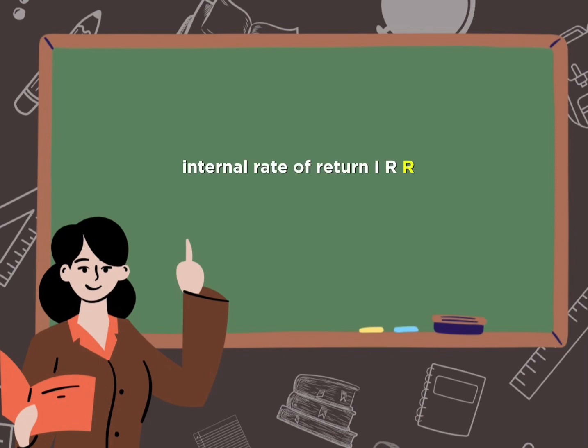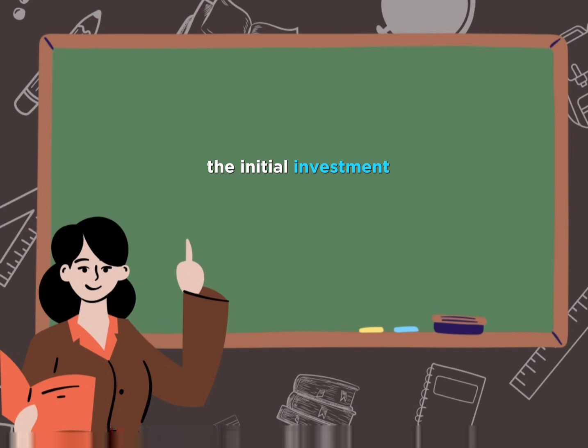Internal rate of return, IRR. It represents the discount rate at which the net present value of a project becomes zero. Payback period. It measures the time it takes for the initial investment to be recovered through the project's cash inflows. Profitability index, PI. It is the ratio of the present value of future cash flows to the initial investment.